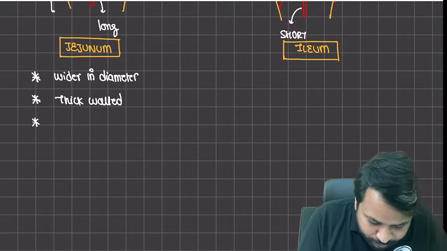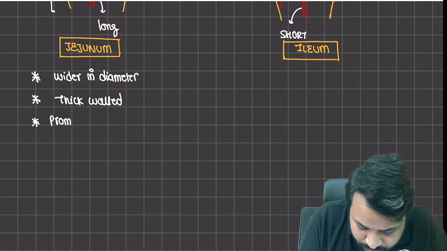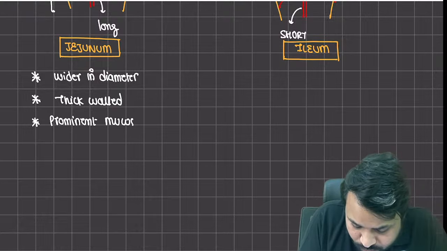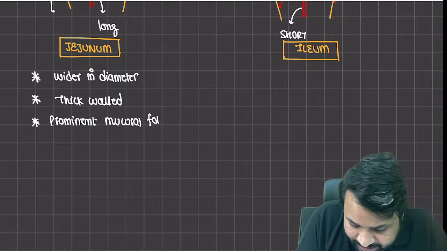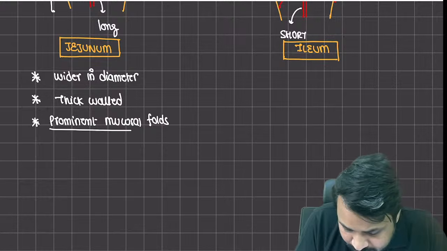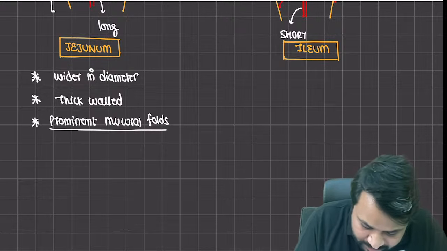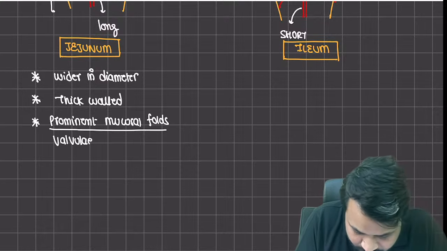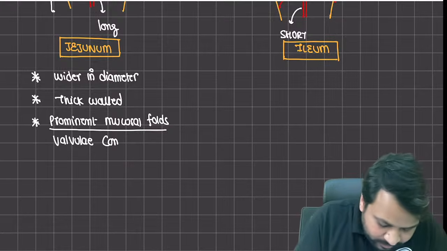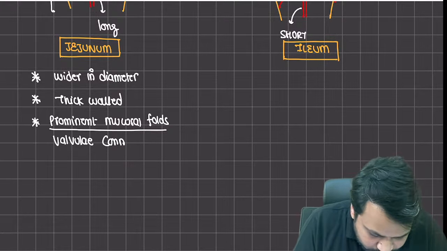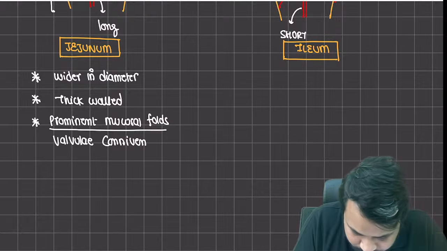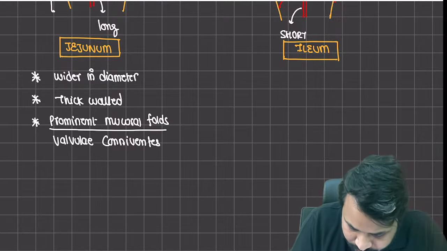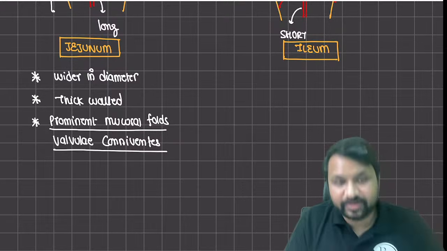There will be presence of prominent mucosal folds. This can be seen radiologically when you do contrast imaging, and this is what we call the valvulae conniventes.